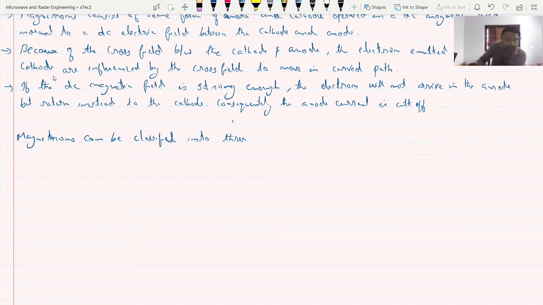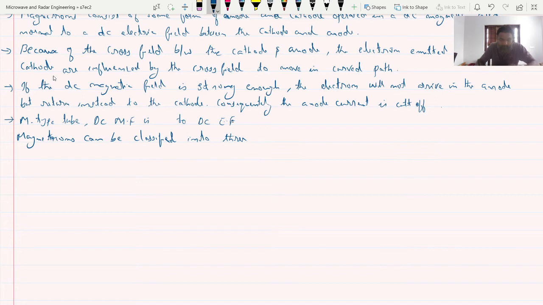I will write that here: it is an M-type tube, and the DC magnetic field and DC electric field are perpendicular to each other.